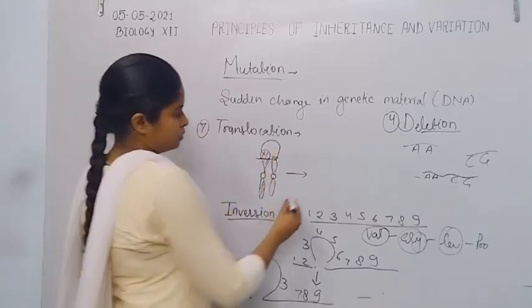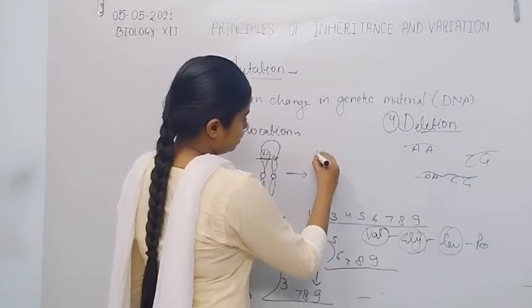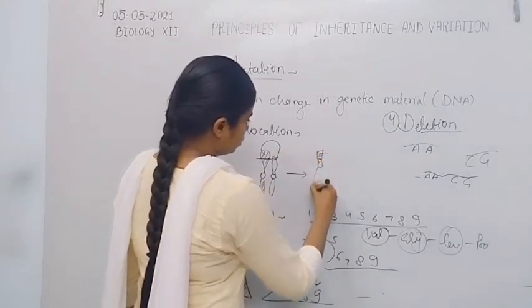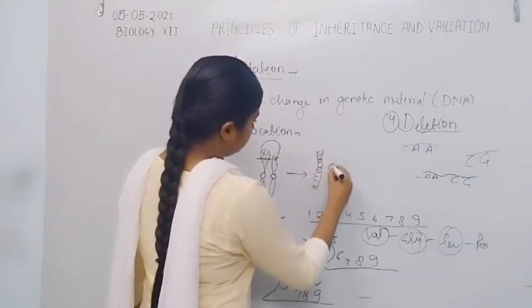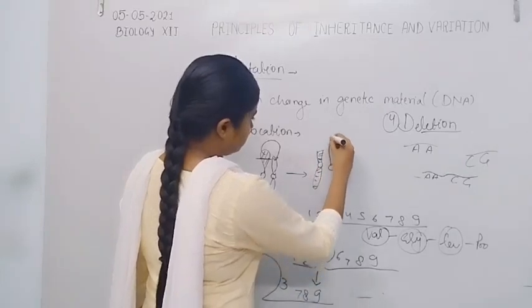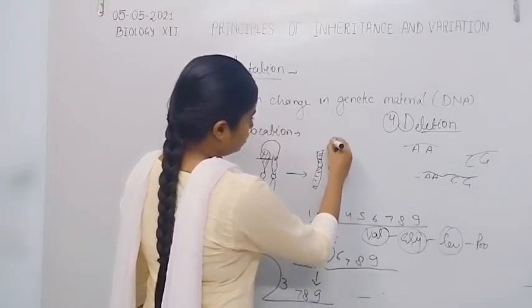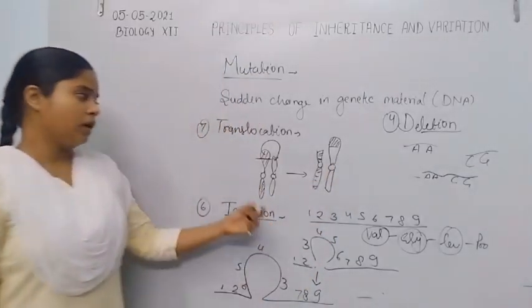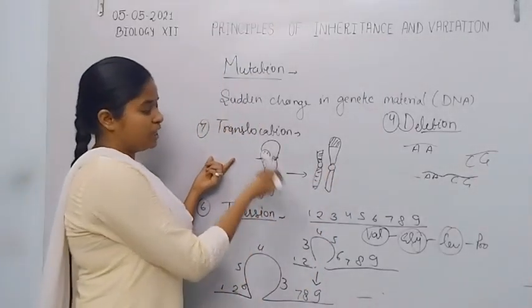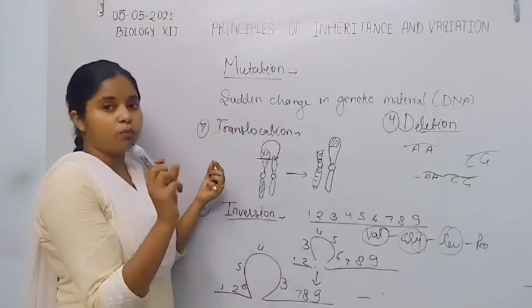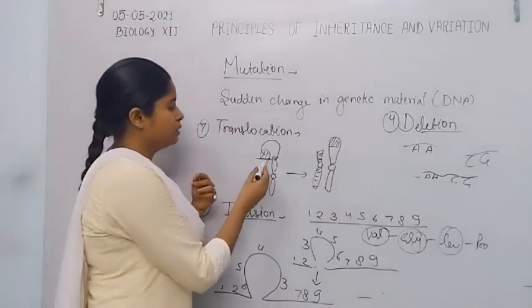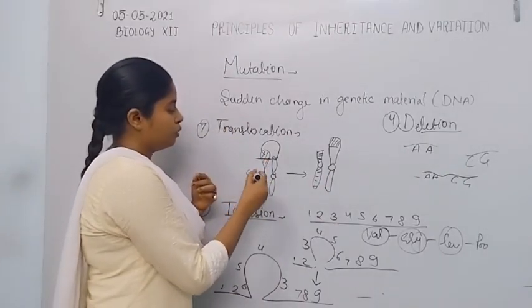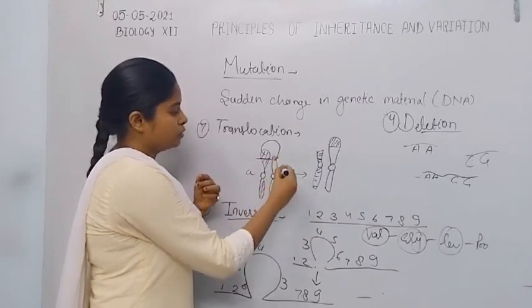After the translocation, a small portion of a chromosome is separated from one chromosome and transferred or attached onto the B chromosome.